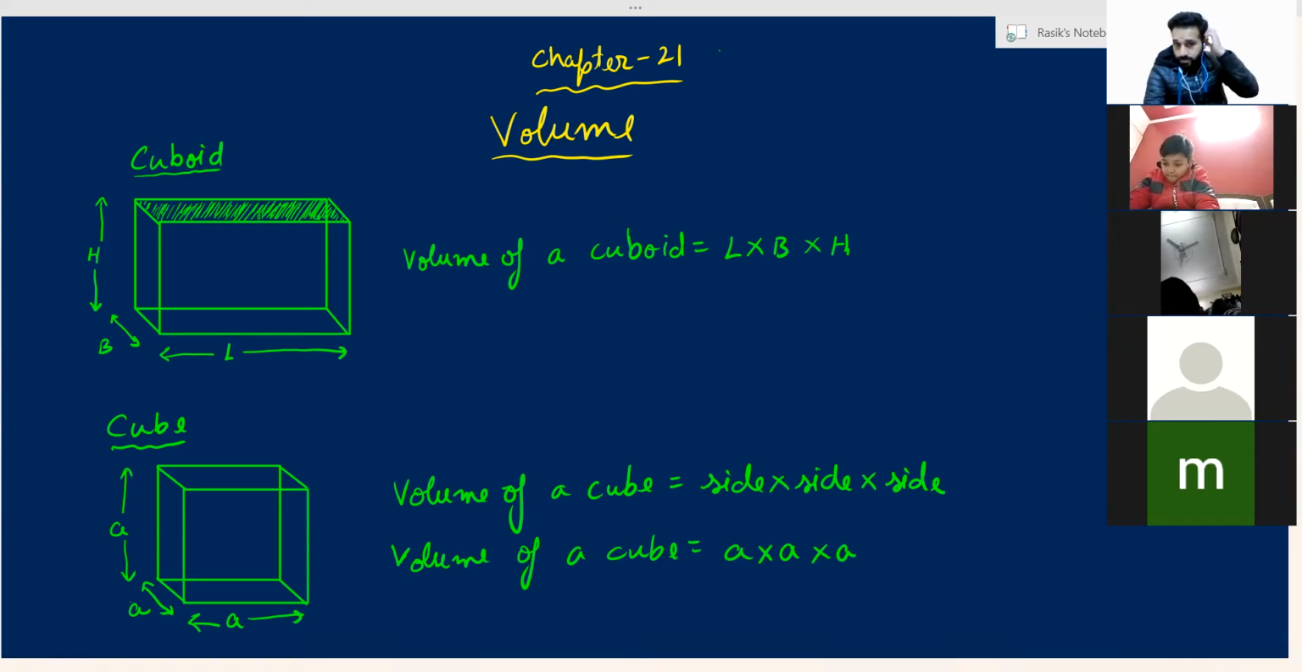Have you all written? Yes, sir. Sir, we have to write this also. Volume of a cube, A multiplied by A multiplied by A. Yes, yes. You have to write.